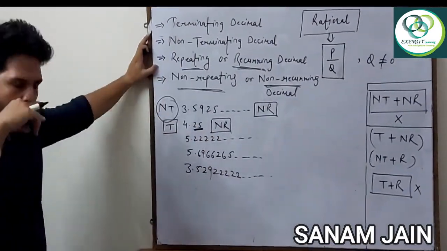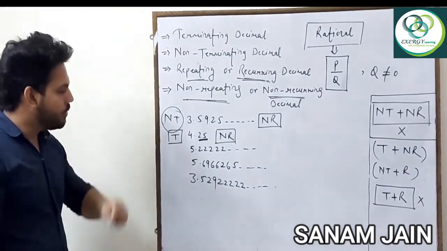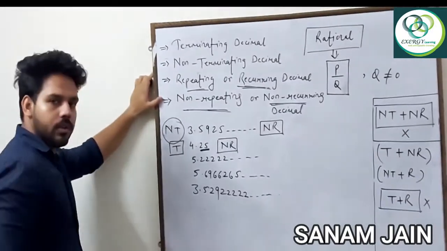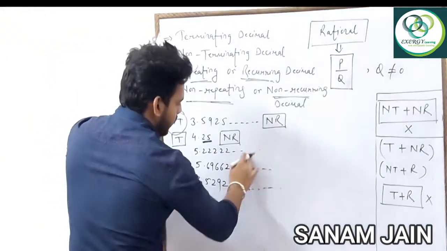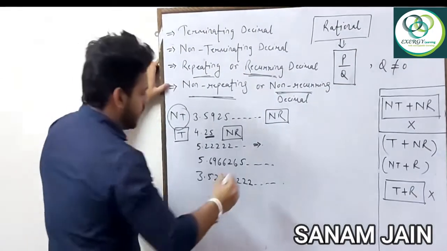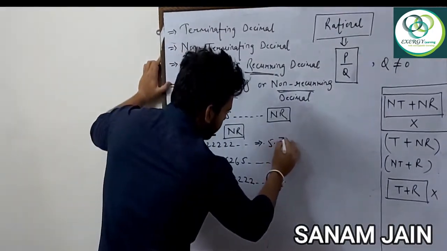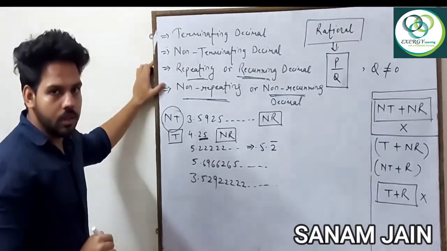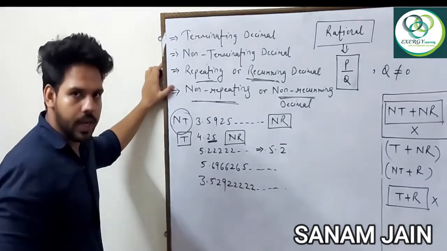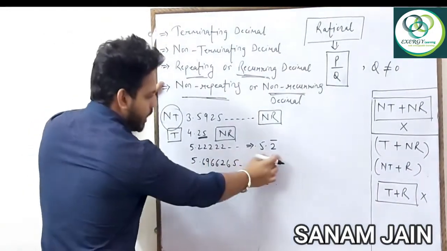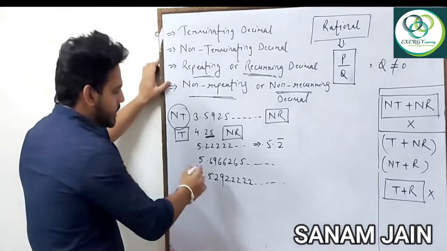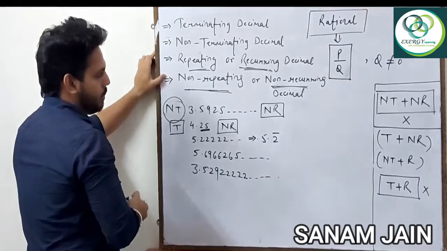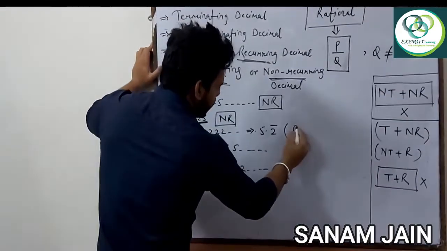Okay. Now, this 5.222, you can see this 2 is going to repeat continuously. When the number is going to repeat continuously, we can also write it in the form like 5.2 bar. The digit which is going to repeat, we put a bar on that number, so it will show that it is going to repeat again and again. So this number can also be written like 5.2 bar. So you can see over here the digit is going to repeat, and so it is a repeating decimal.